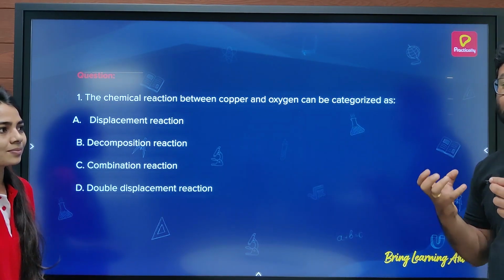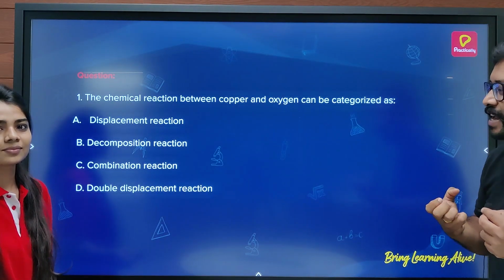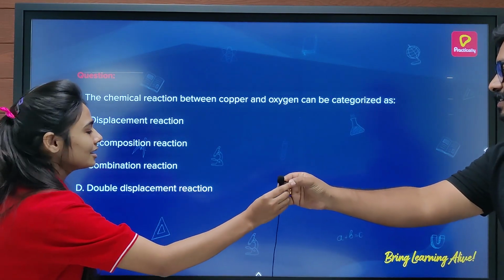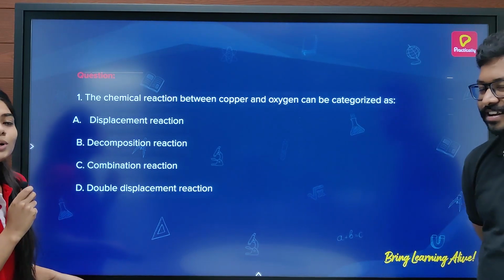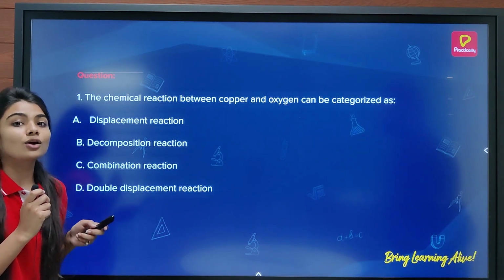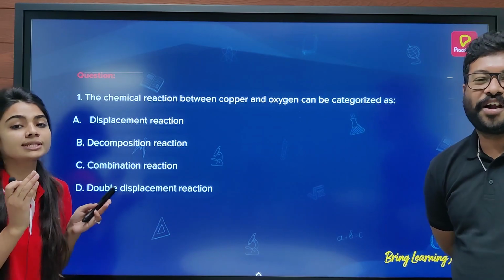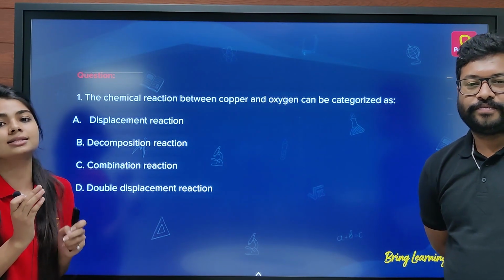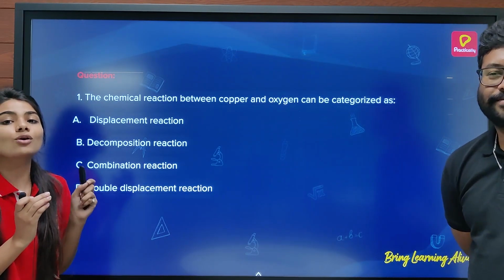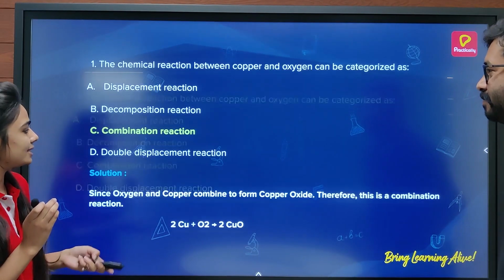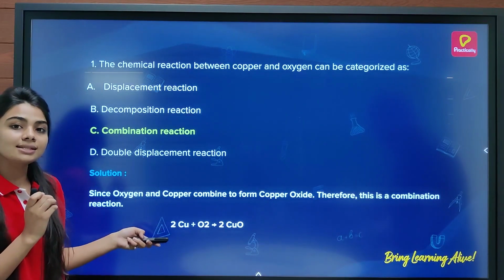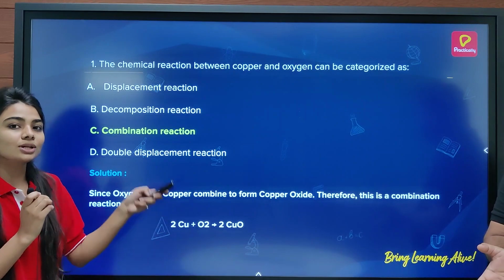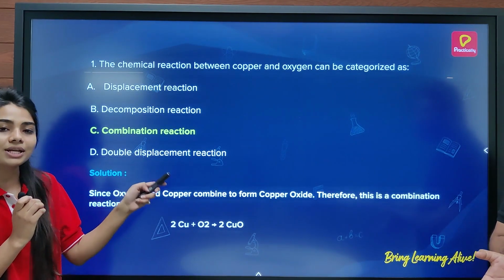And here what is happening? Copper is reacting with oxygen, right? So it has to be a combination reaction. Yes, sir, you are absolutely right. Here we know that in a combination reaction, two or more substances join together to react and form a single substance. So let's see the answer. Here you can see the copper reacts with oxygen to form copper oxide. So that's why it is a combination reaction.